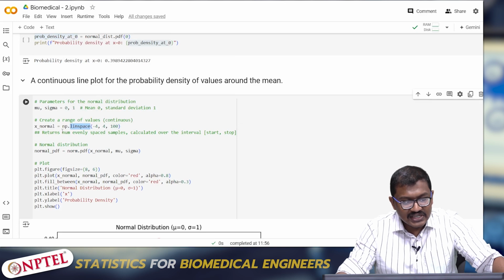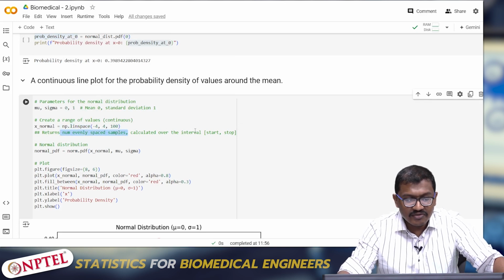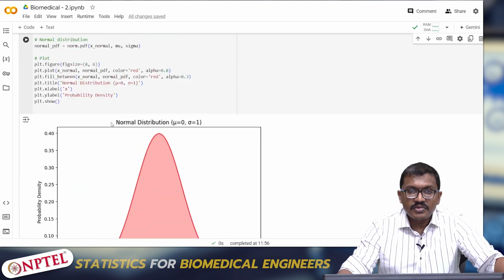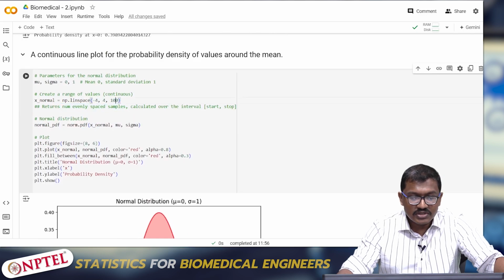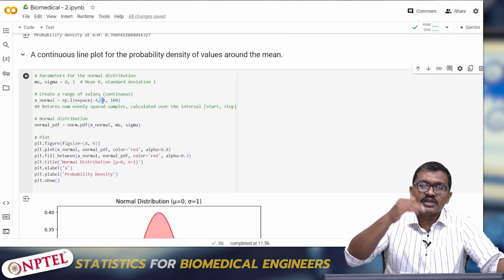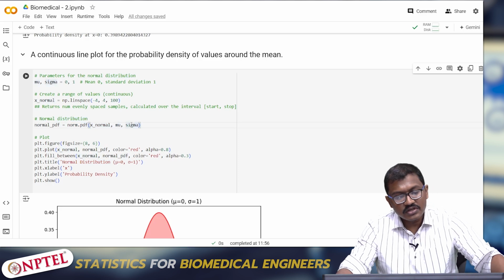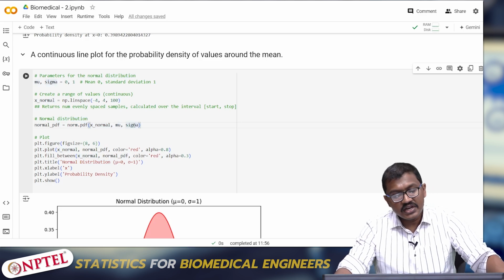Linspace returns evenly spaced samples calculated over the interval of start and stop. So it is going to give me 100 values between -4 and +4. This is for a continuous plot. I am calling the normal probability density function, and I am giving the input x normal and using the mu and the sigma which were declared above.